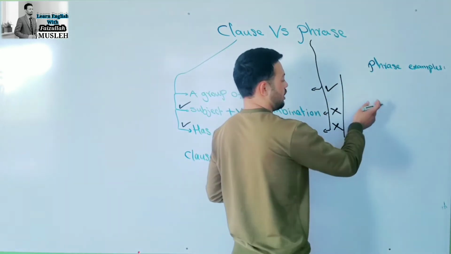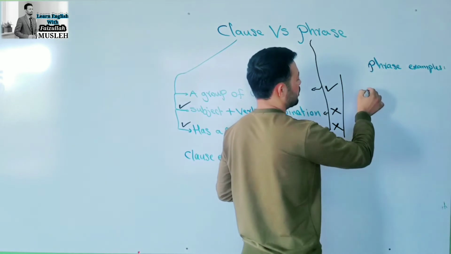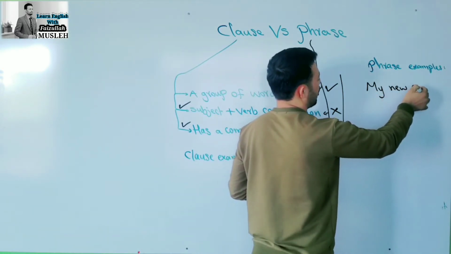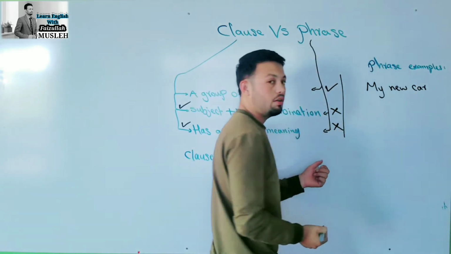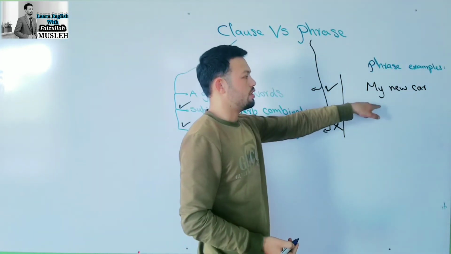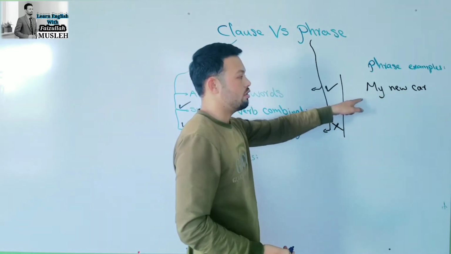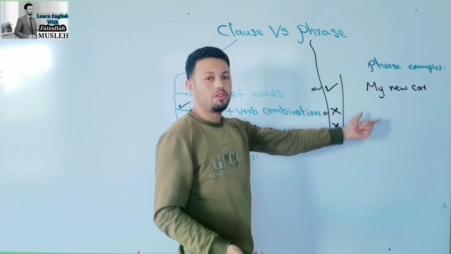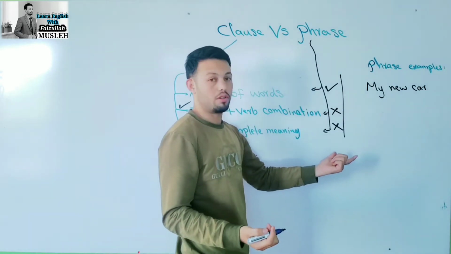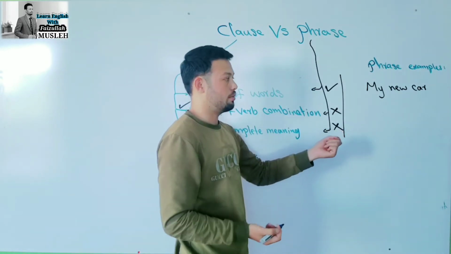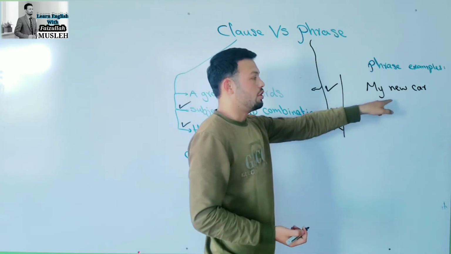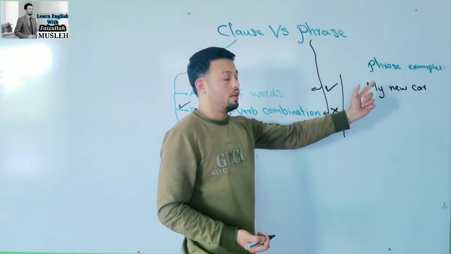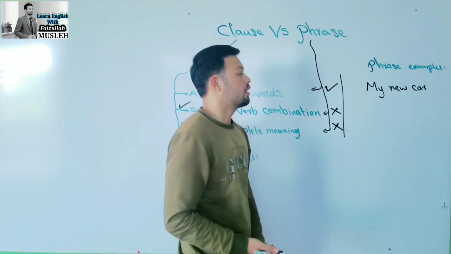Now a phrase can be like this: my new car. My new car. Now it's a phrase, it's a group of words. There is no subject and verb combination, and if you use it alone, my new car, you'll understand there's a new car, but not a complete meaning. So what happened with your new car? My new car. And if you use it in a sentence, it will give a complete meaning.